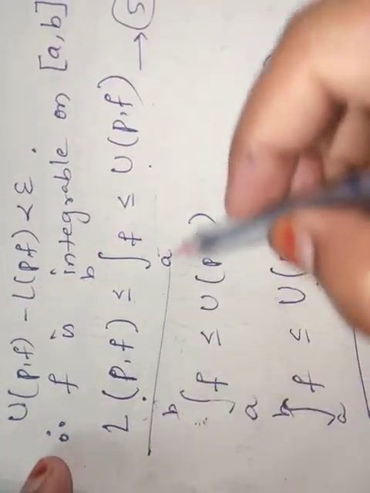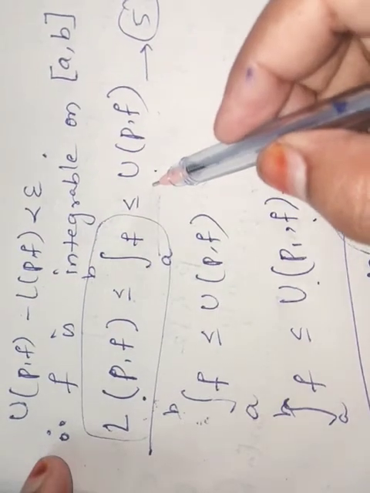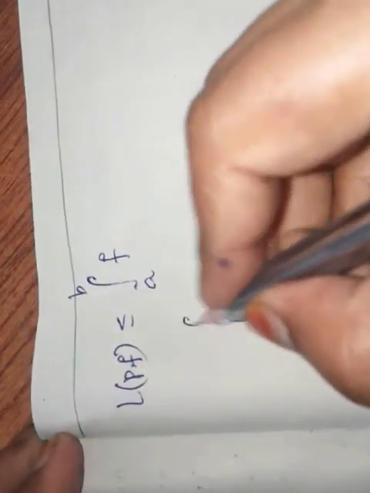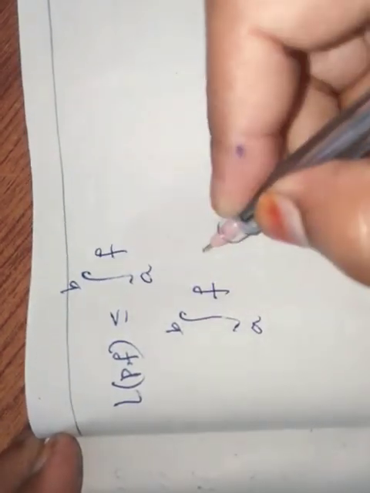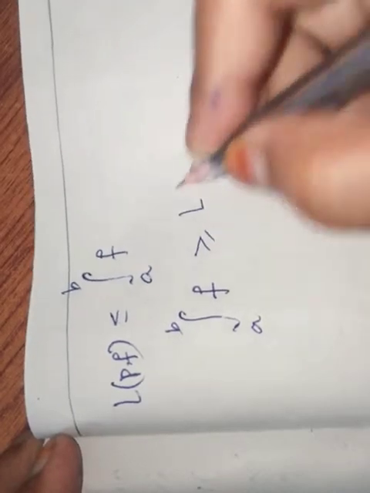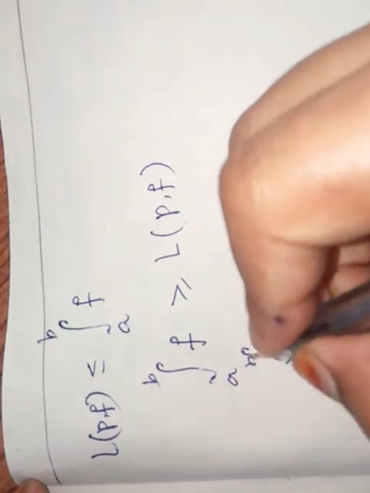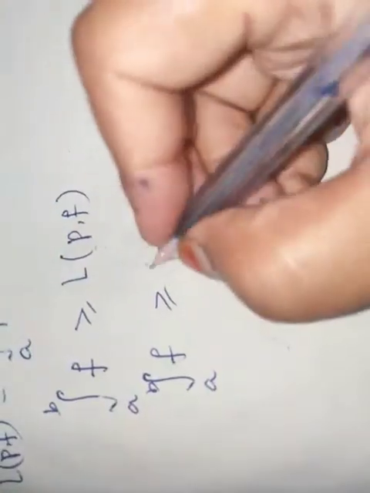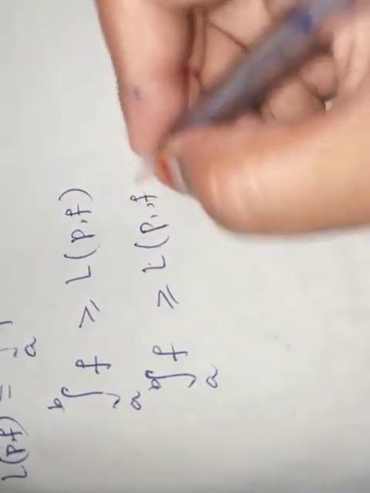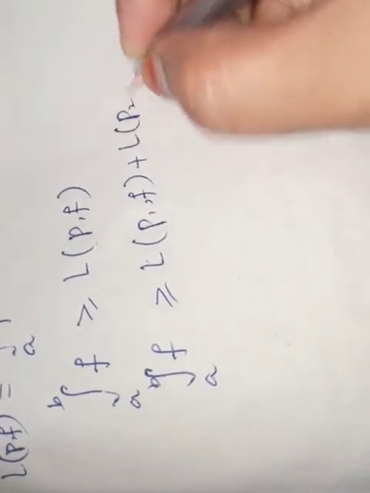Now we have taken this one, now select the other part. So now we can write the integral from a to b of f is greater than or equal to L(P, f). So L(P, f) can be written as the integral from a to b of f is greater than or equal to L(P1, f) plus L(P2, f).